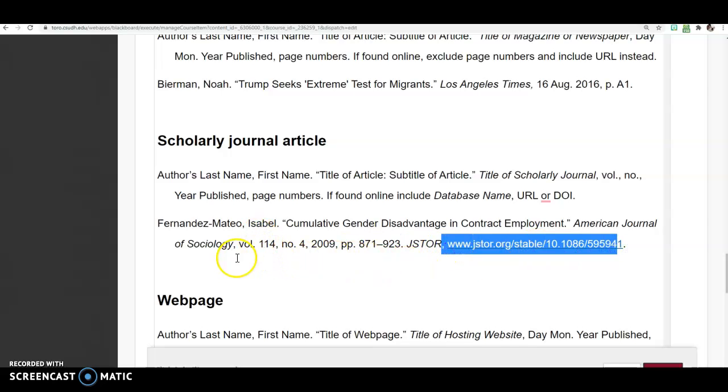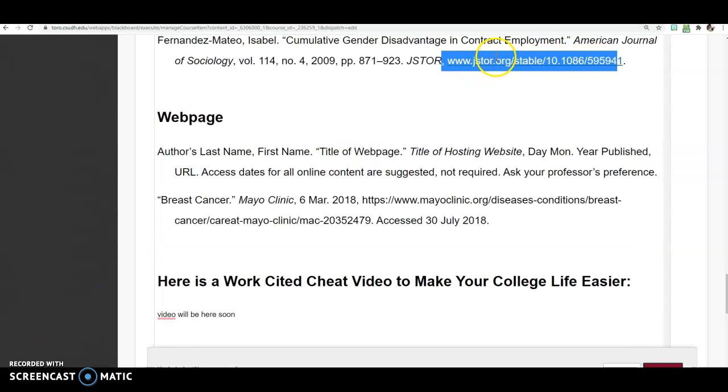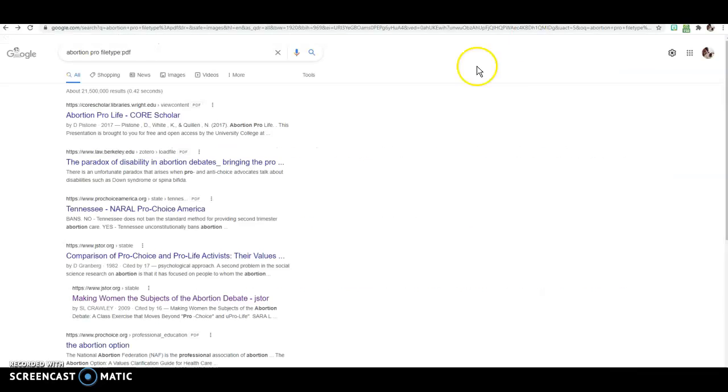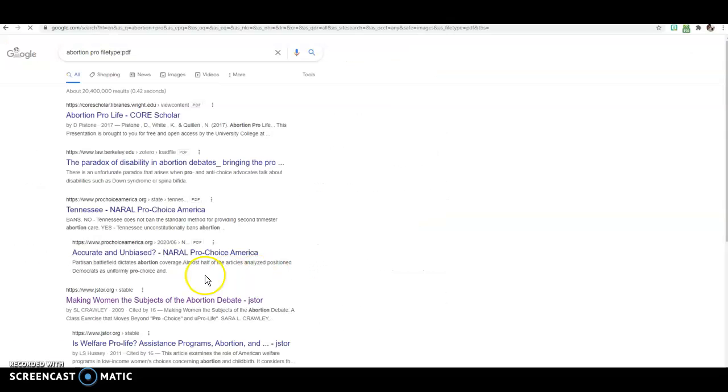Right. So let me give you some tips on what to do. Let's say you're doing your Google research, right? And let's say it was like abortion is pro. This is what you wrote. And remember, it's PDF, right? I only want PDF files. So I clicked on advanced search. Okay, I changed it to only PDF, right? And here are the things that I found.